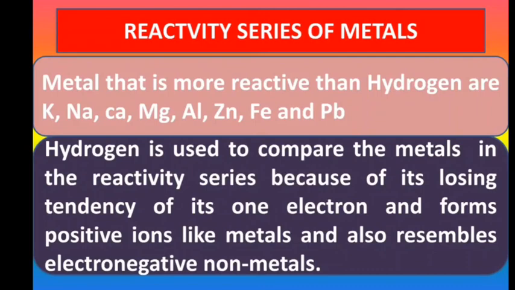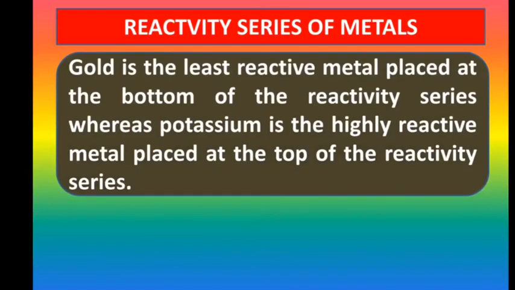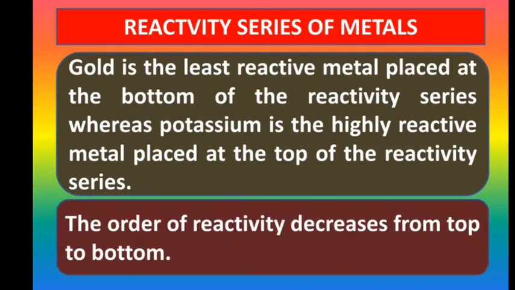Why do we use hydrogen to compare? It is used to compare because of its tendency to lose its electron and form positive ions like metals, and also it resembles electronegative nonmetals. Gold, copper, silver and mercury are the least reactive metals and are placed at the bottom of the reactivity series, whereas potassium is the highly reactive metal placed at the top of the reactivity series. In general, the order of reactivity decreases from top to bottom.